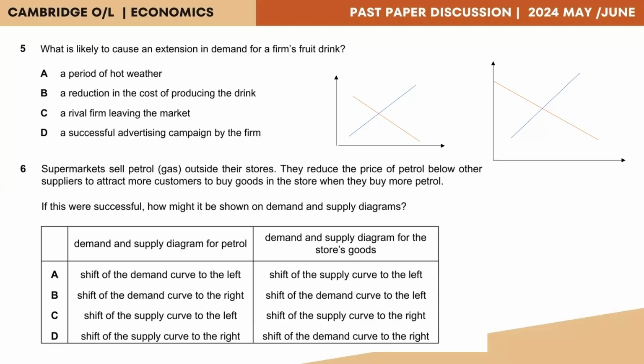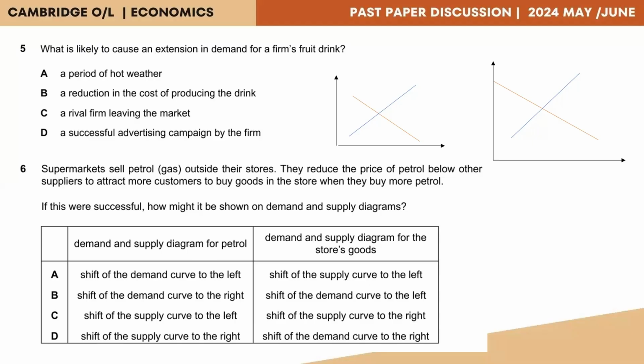So let's take a look at option A, a period of hot weather. Now, hot weather we know comes under a factor affecting demand, but then it isn't the price. Then we have a reduction in the cost of producing the drink. Now, this may initially seem as a factor affecting the supply because cost of production is a factor affecting supply, and therefore seem irrelevant.